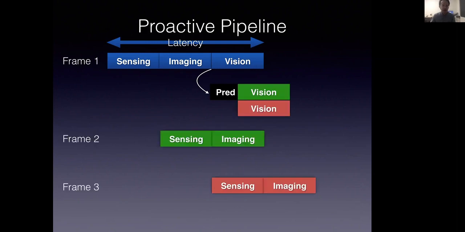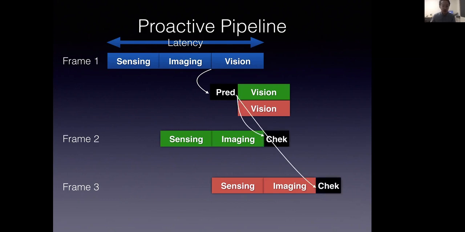In this setting, frame 2 and frame 3 have been predicted using frame 1. Thus, the vision algorithms can run on the predictions of frame 2 and frame 3 before the real images are generated, which are the green and orange vision blocks here. The speculation allows us to break the sequential dependencies among the three stages and to reduce the latency.